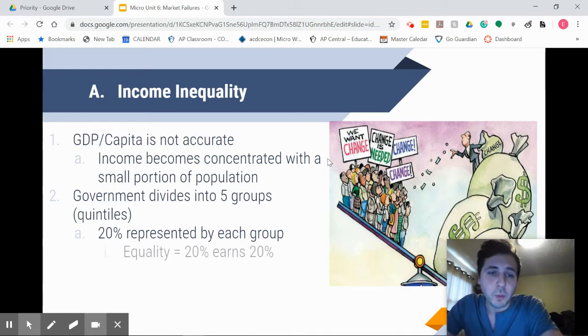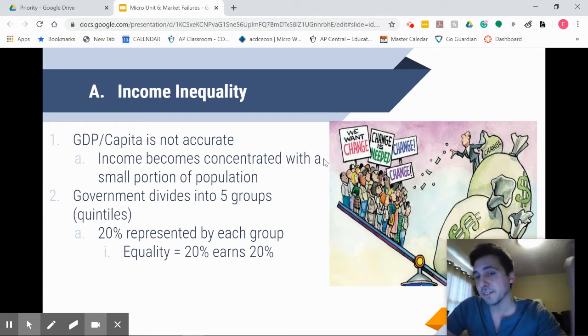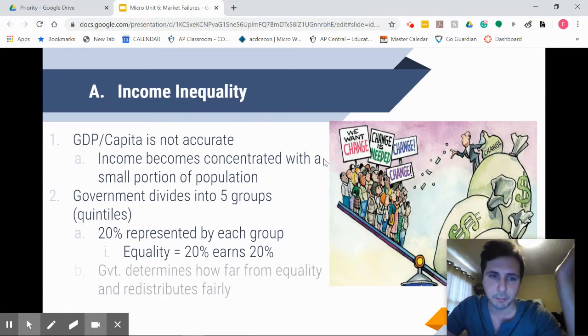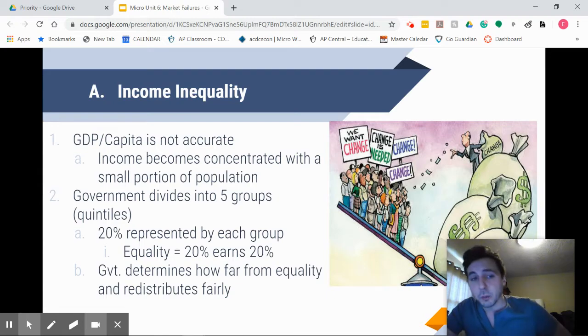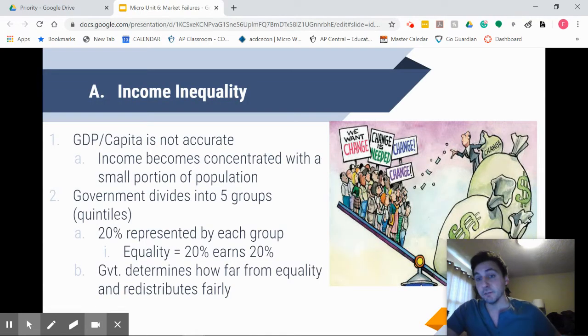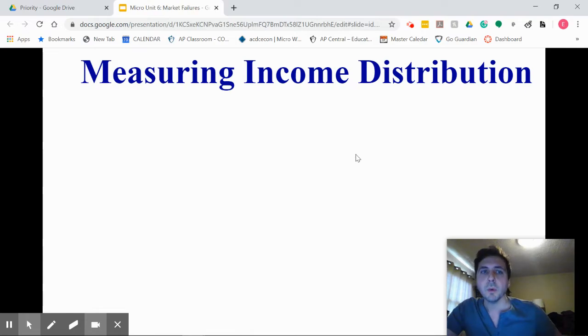So we have those 5 quintiles. Equality is that every section of society earns 20% of the GDP. That's perfect distribution. That would be just like our GDP per capita, right? So the government determines how far they are from equality and then tries to redistribute fairly to continue society. And of course, fairness is in the views of the population at that time. So let's measure. How do you measure income distribution?